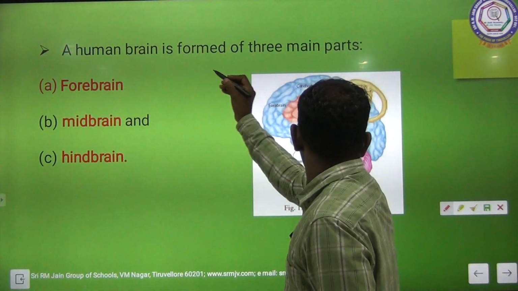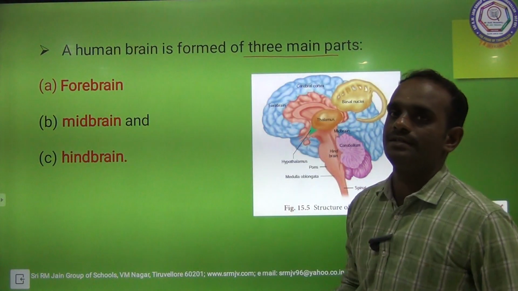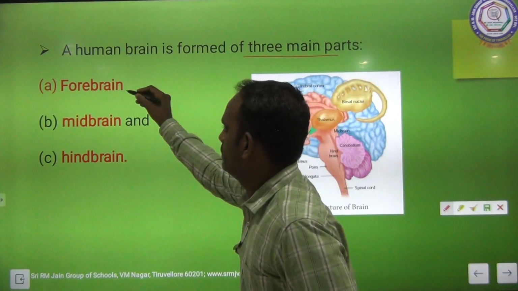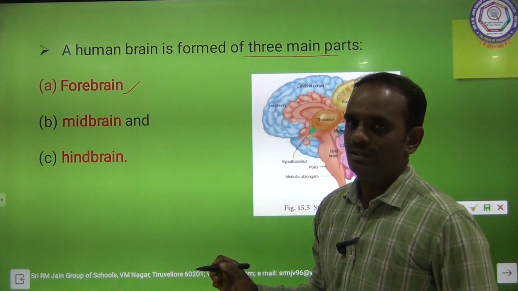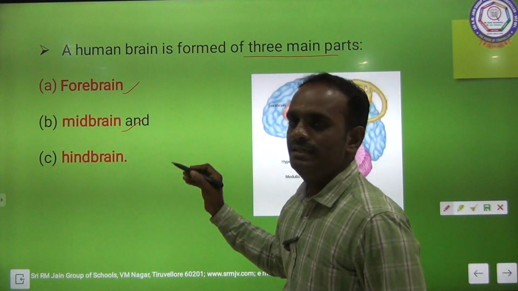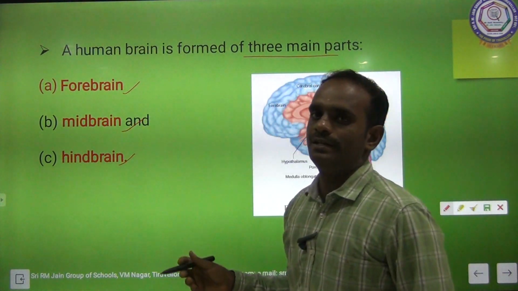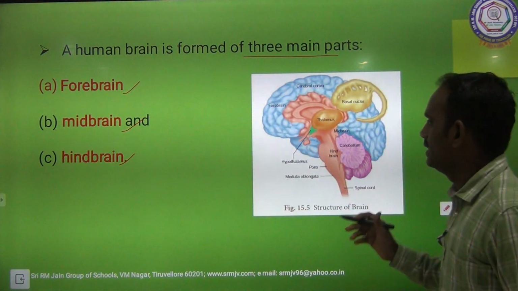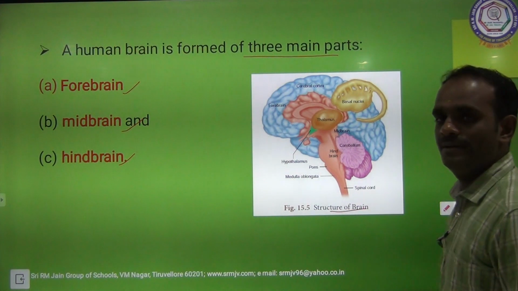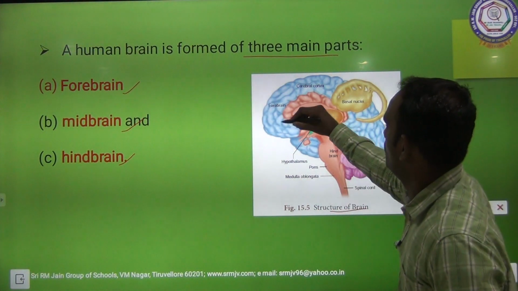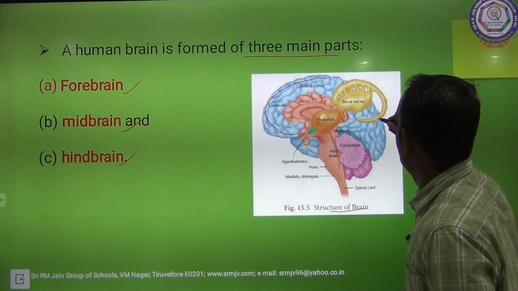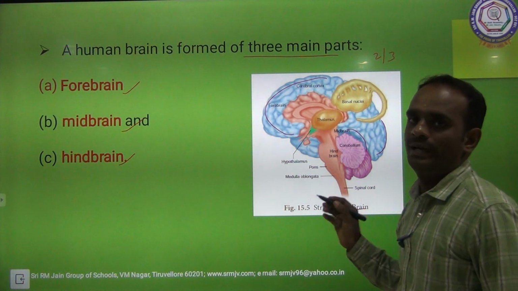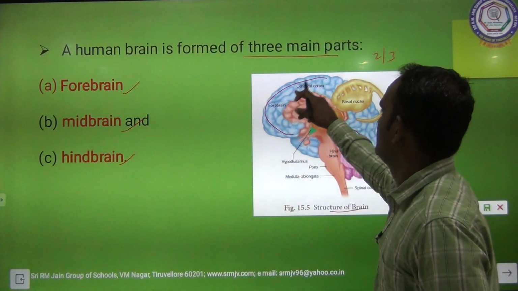The human brain is formed of three main parts. The first one is forebrain, the second one midbrain, and the third one hindbrain. See here, this is the structure of the human brain, and this blue color fully covers it. Almost two-thirds of the brain is called the cerebrum.